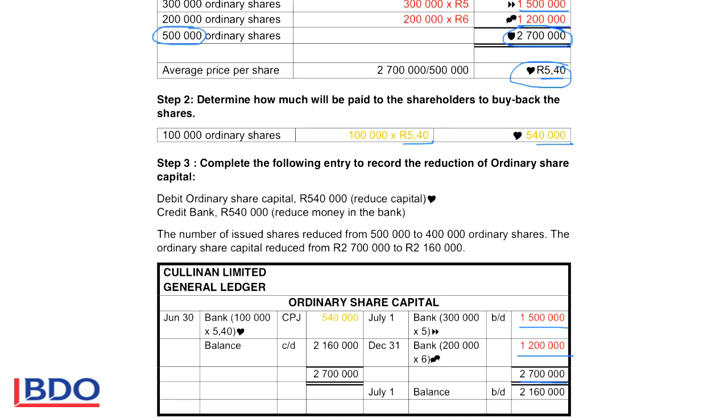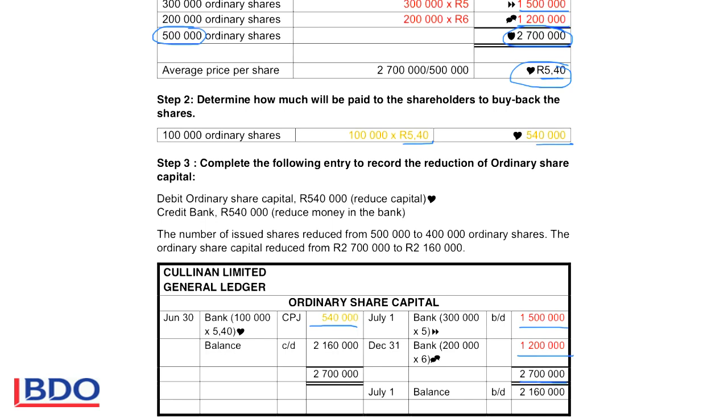We will have to reduce that share capital now because money is paid out to the shareholders and the shares are repurchased. So the bank will be credited and ordinary share capital will be debited with the total amount that will be paid to the shareholders.